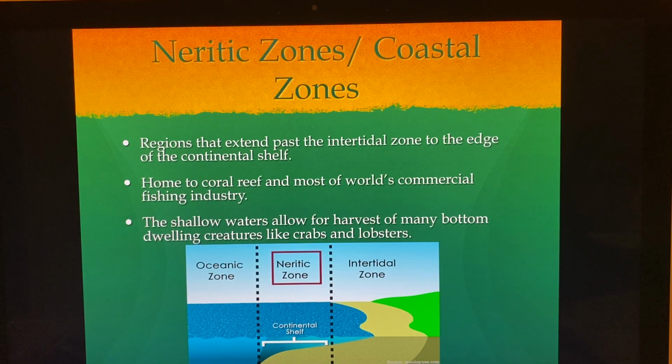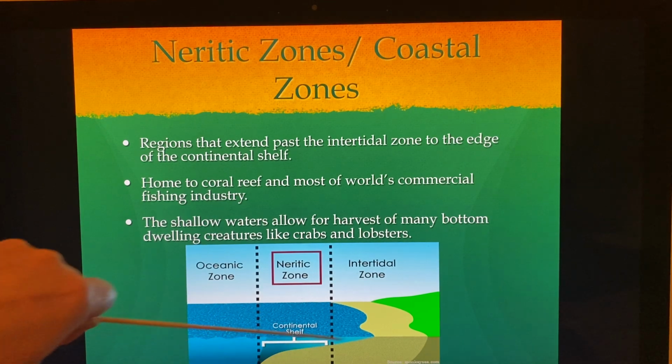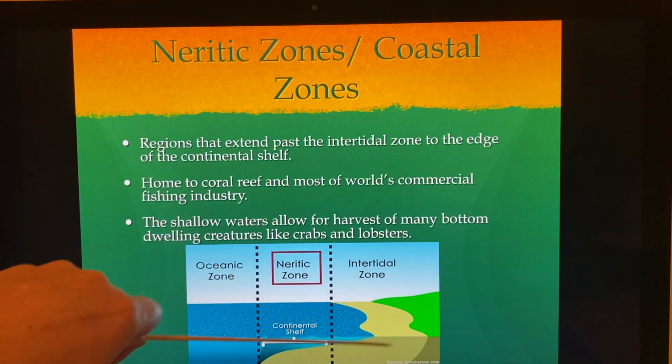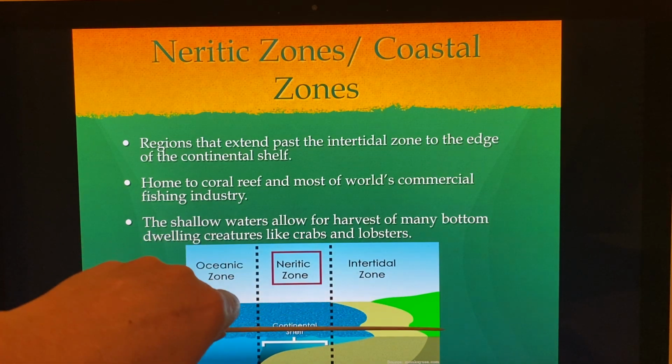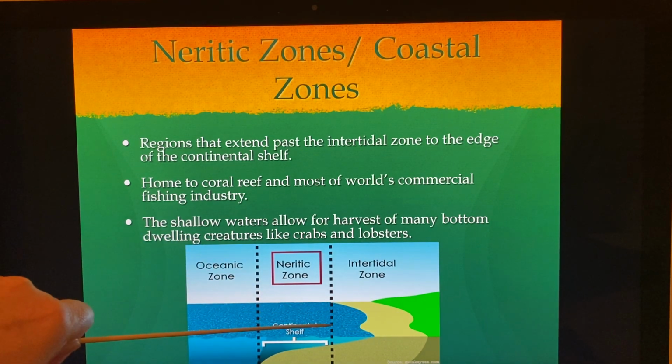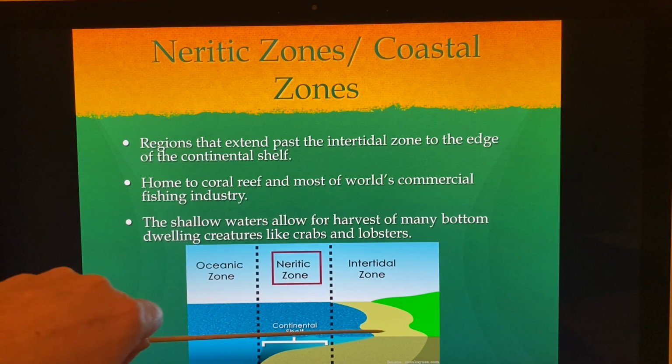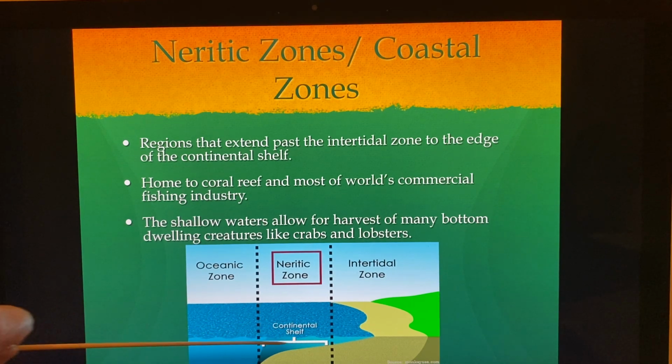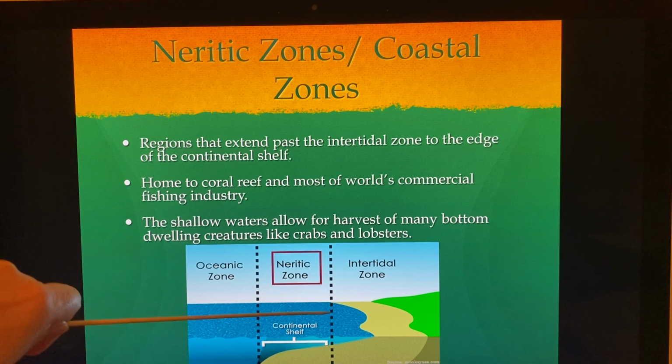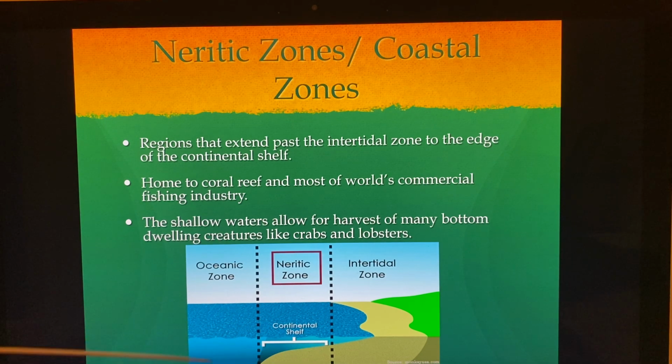Neritic zones, or coastal zones. So here we have the deep ocean and we have the continental shelf. See where this goes up to the beach. This is where the intertidal's coming in. Here's the land, here's the beach, and you'll see the tide comes in and out here. And then this area here is called the continental shelf. So it's pretty shallow, and then to the deeper ocean. Those are the three areas you need to really look at.